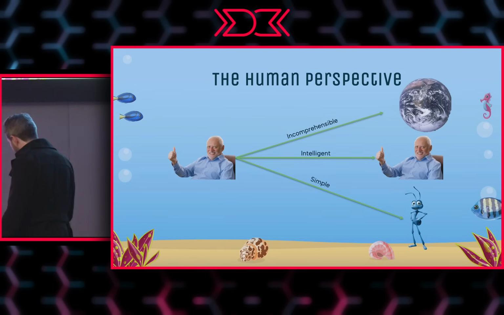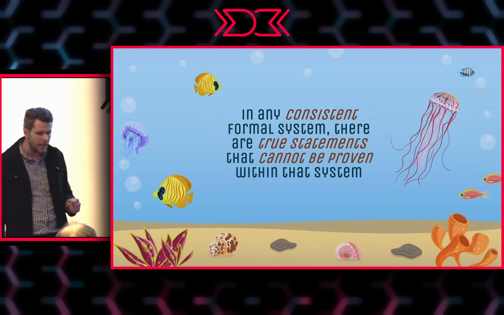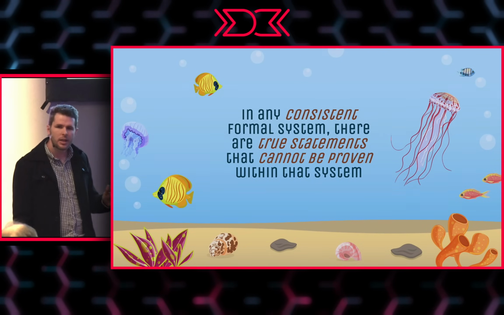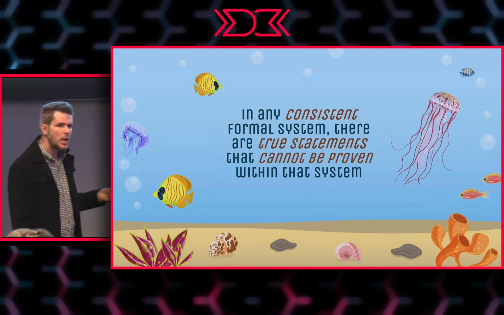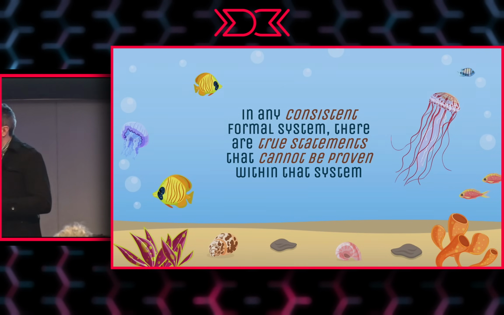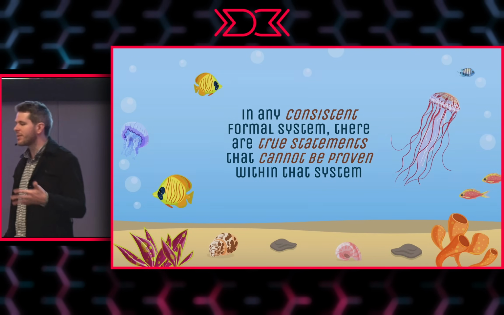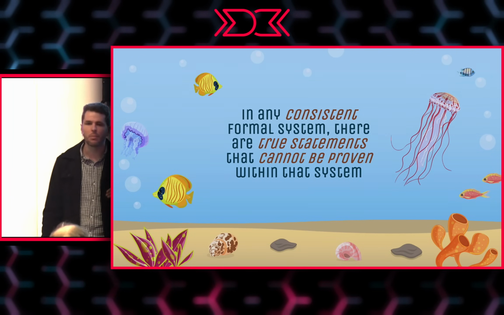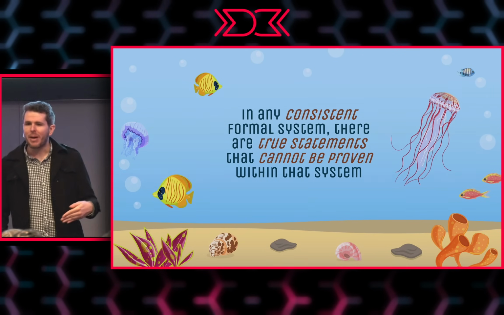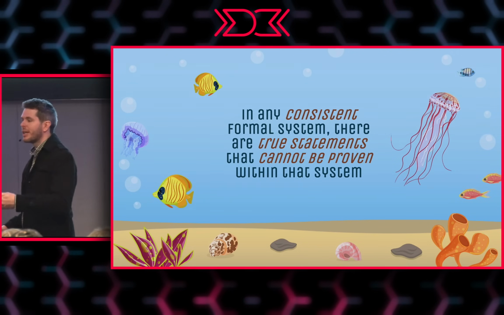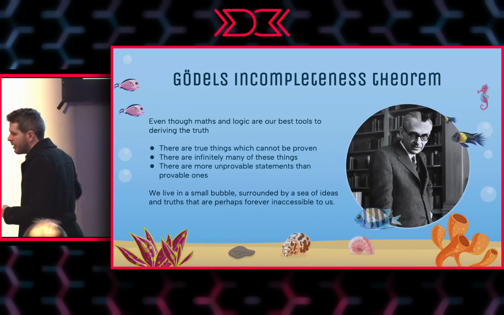If we look to maths, we can go back and think about David Hilbert and his decidability problem that he gave to Turing. But he had another problem that was called completeness. And there was the result from Gödel that said, in any consistent formal system, there are true statements that cannot be proven within the system. That is, within maths, there are mathematical statements that are true, but we cannot ever know that they are true. We can only really speculate.